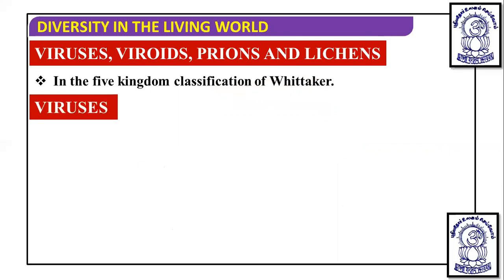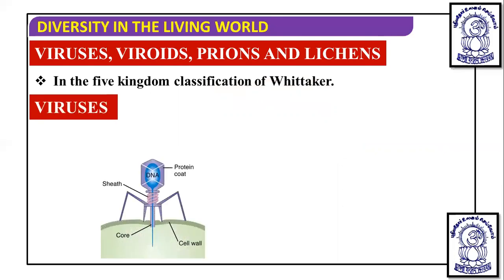When we talk about viruses, you can see this is the diagram of a virus, a bacteriophage. We will discuss the structure in detail, but one thing you should locate: in this virus there is a protein coat and there is DNA. Two things you should remember: the presence of DNA and the protein coat.